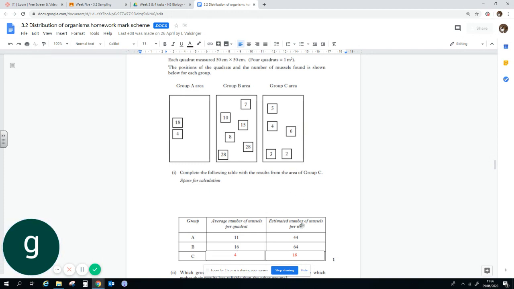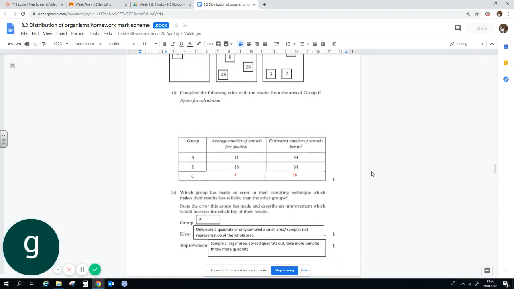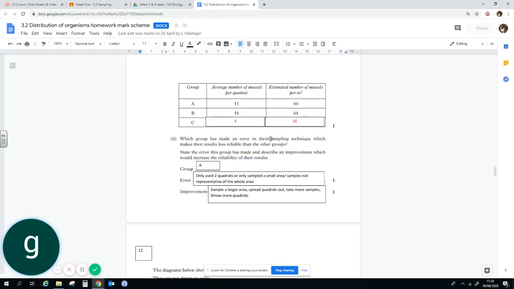So that's the average. The estimated number of mussels per meter squared. Here it must tell you that 4 quadrats is a meter squared. So the answer is 16. That's 4 times 4, 16. Which group has made an error in their sampling technique, which makes it less reliable?